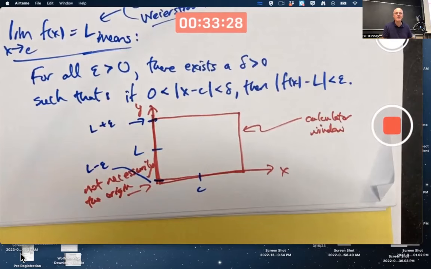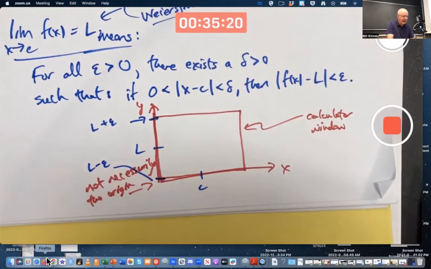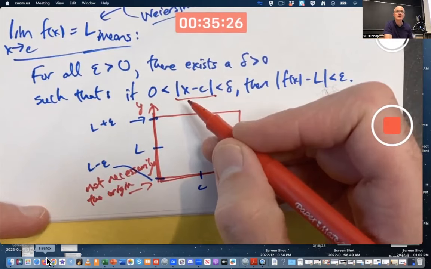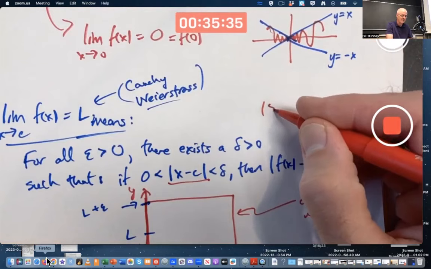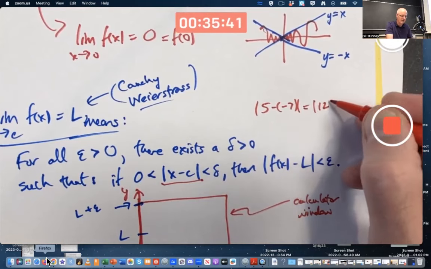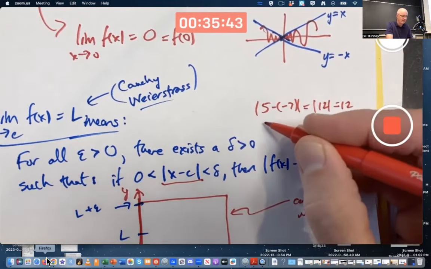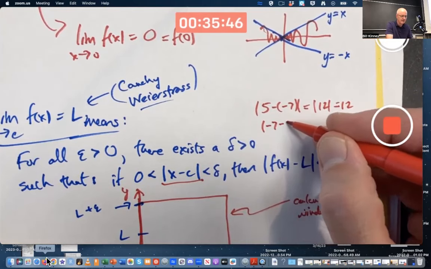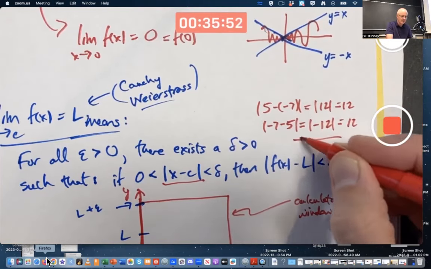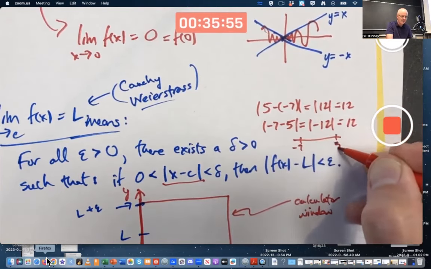Give me an arbitrarily small number, could be 10 to the negative million power, that small. What's the absolute value of this difference? That's the distance between those two numbers. You ever learn that the absolute value of a difference of two numbers is the distance between them on a number line? Give it a try. Absolute value of 5 minus negative 7 is the distance between 5 and negative 7 on a number line, 12. And it doesn't matter what order you write the numbers in. Absolute value of negative 7 minus 5 is also 12. And yes, on a number line, the distance between negative 7 and 5 is 12.